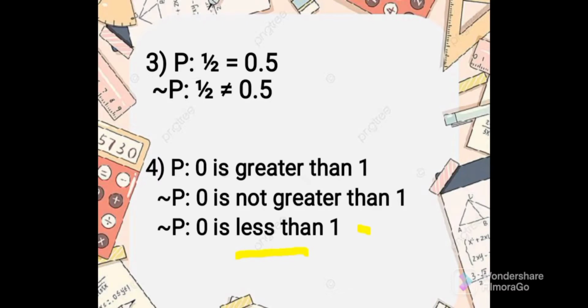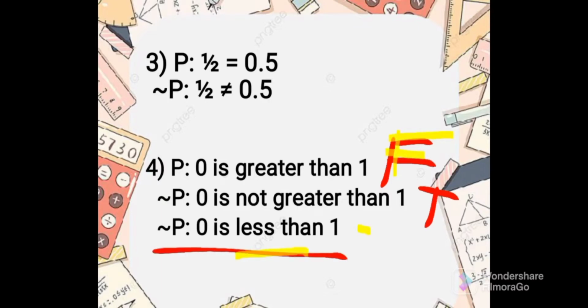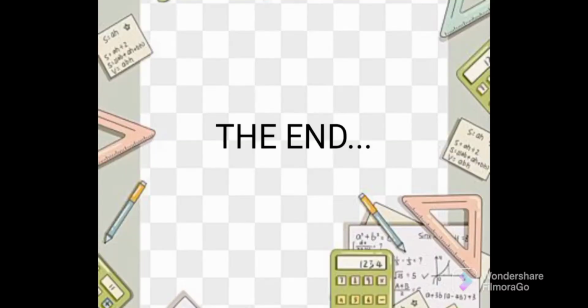Transforming to true or false: 0 is greater than 1 is not true, which is false. I will highlight it, this is false, guys. Then the negation, 0 is not greater than 1, is true. 0 can't be greater than the number 1. For the other one, 0 is less than 1, which is true. So that will be all. Thank you.